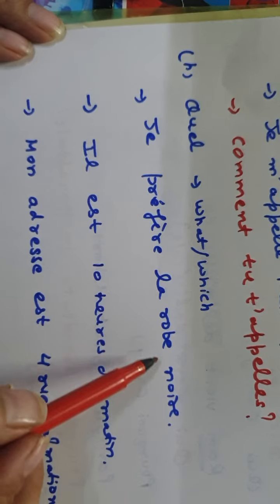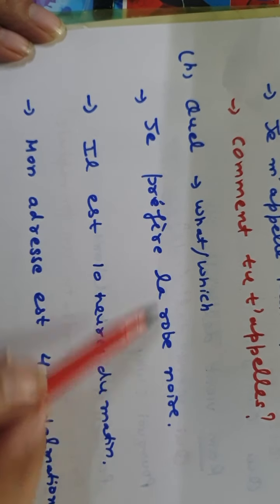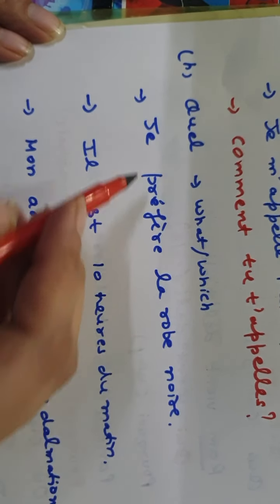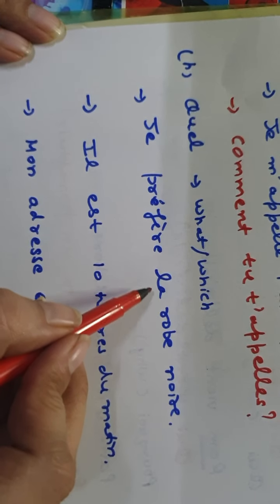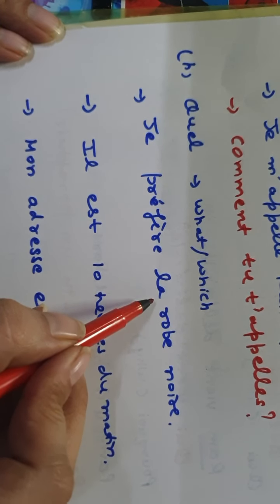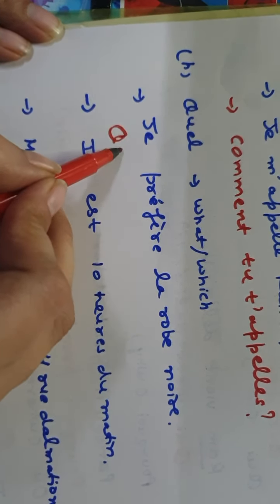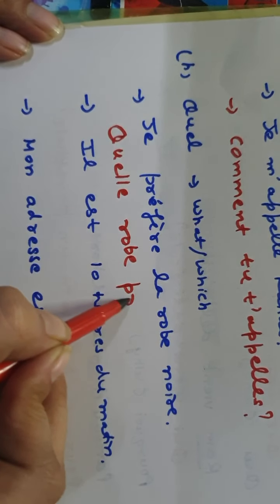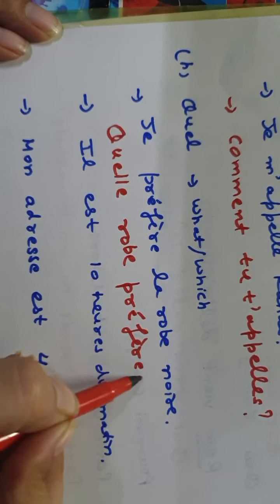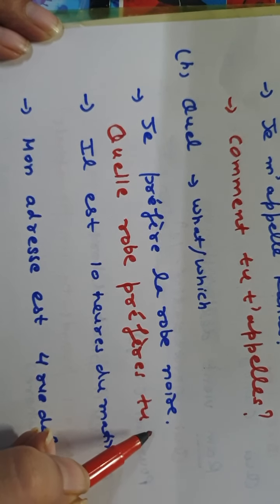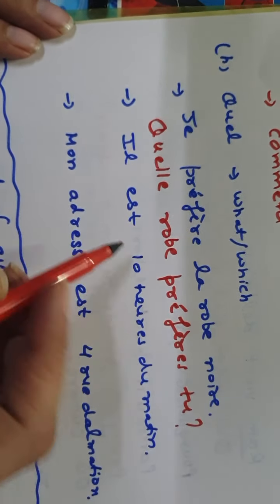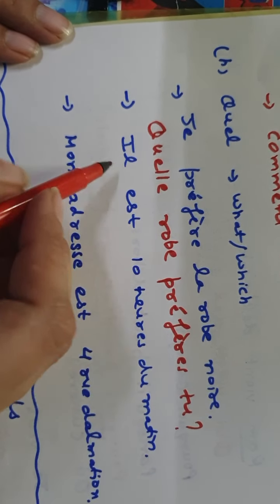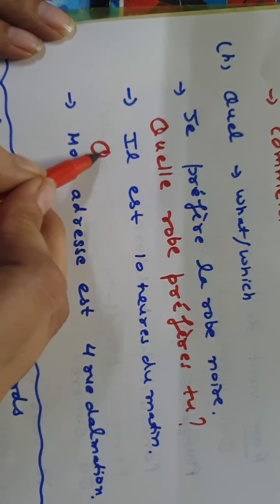Here, je préfère la robe noire, I prefer the black dress. So here very specific information has been asked. Okay, so here we can simply make the question quelle robe préfères-tu.